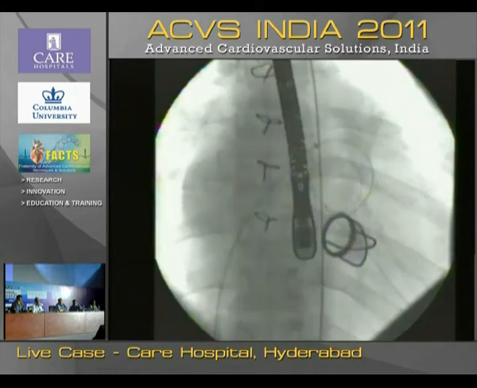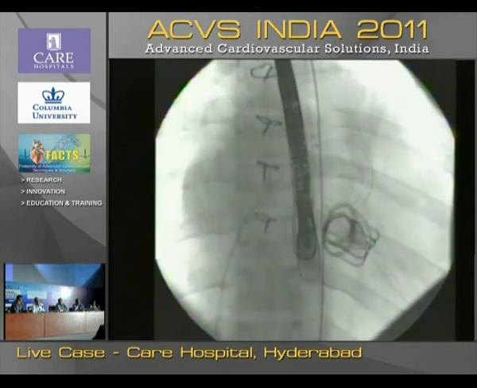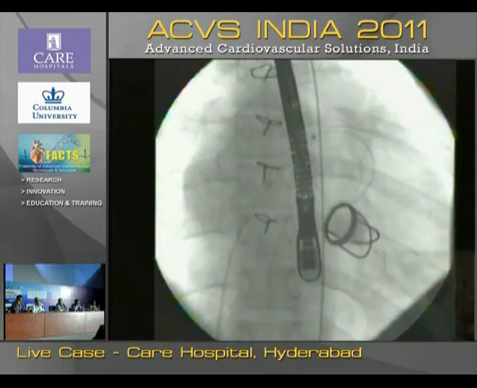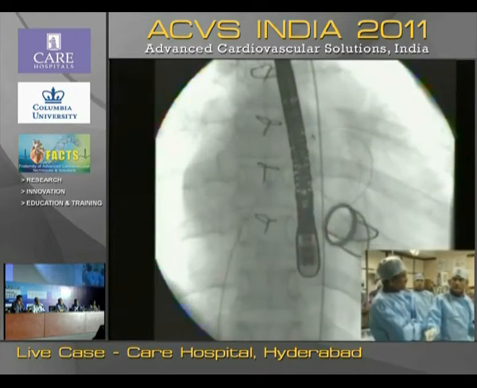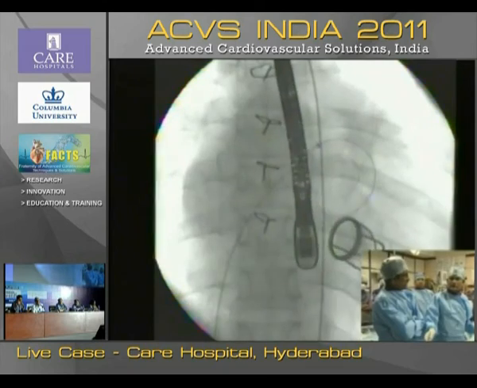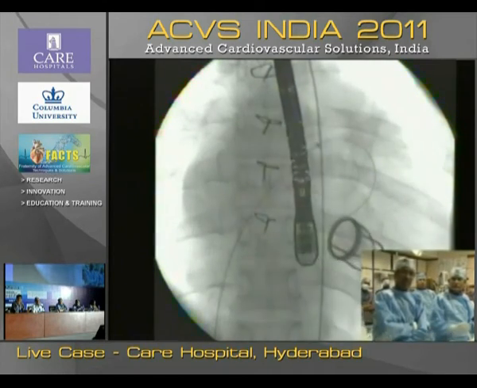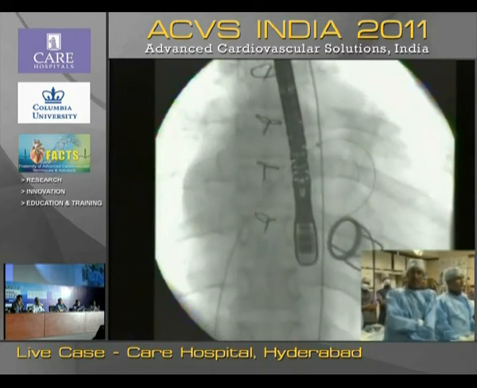Then after accessing the vein and the artery, we crossed the aortic valve, and as usual, Dr. Nagesh Rao is very enthusiastic to cross from the aorta. He made an attempt and then found that it was very easy to cross the paravalvular leak retrogradely.